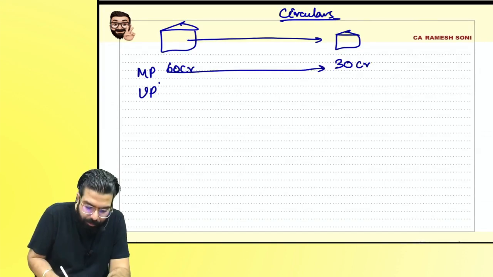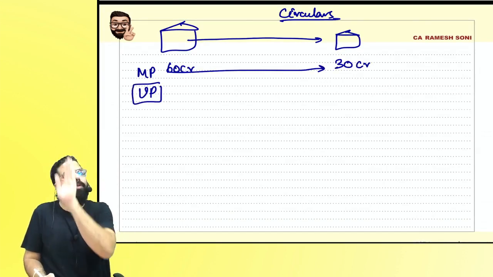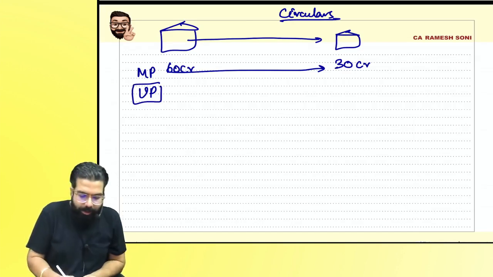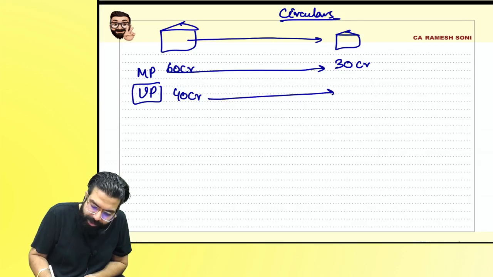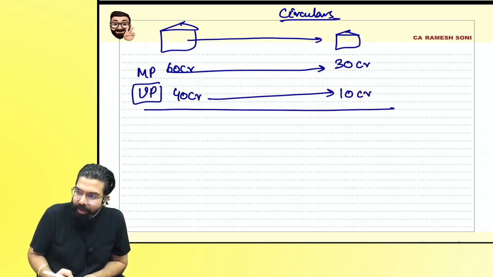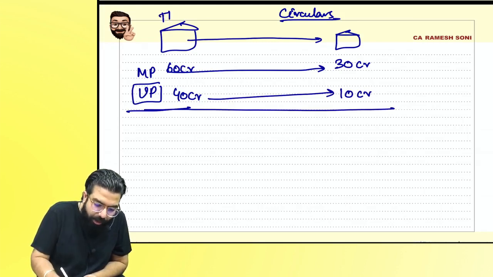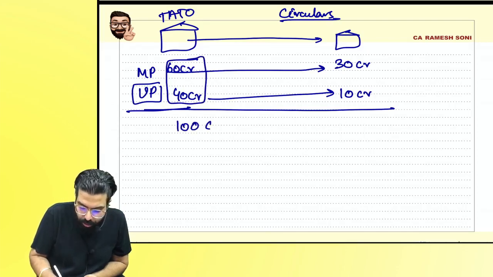In the state of UP also, one more unit was demerged. Means in Tata's two states demerger happened, wherein in UP there were 40 crore of assets and 10 crore of assets were being transferred. So on an overall basis for Tata's, overall how much is the asset transferred? Out of the total 100 crore, 40 crore of assets has been transferred.